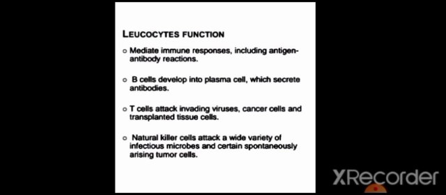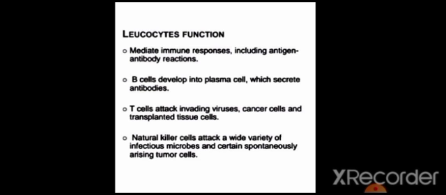Lymphocyte function: they mediate immune responses, including antigen-antibody reactions. When there is an infection in the body, lymphocytes are triggered and their function is to phagocytose the parasites. B cells develop into plasma cells, which secrete antibodies, and B cells also have the ability to counter an infection which previously occurred in the body.